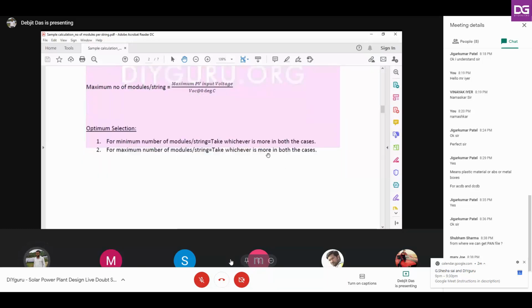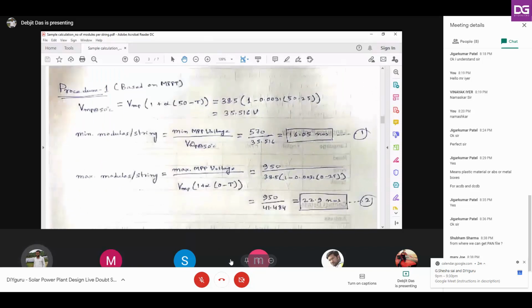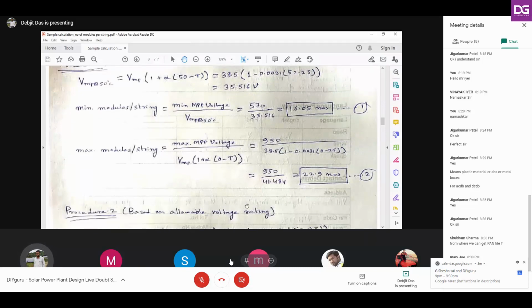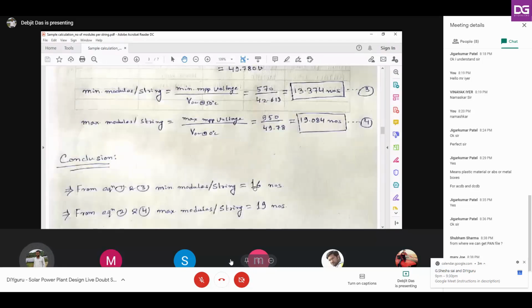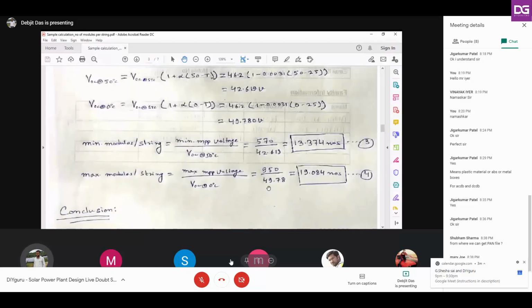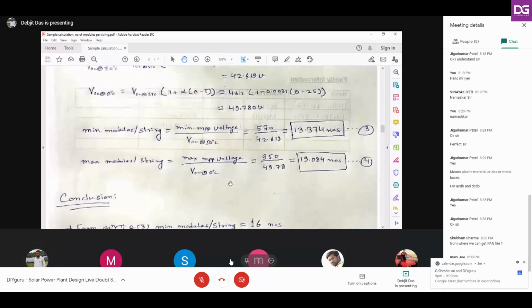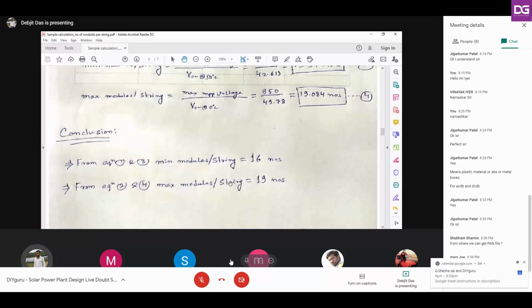Okay. So I have given a sample calculation here, taking the reference of a Vikram Solar make 325 watt peak module and a Sungrow 60 kilowatt inverter. Taking the combination of these two, I have given you a sample calculation. Many of you have commented that you are not getting notes in this section. Just go to that section again, a download link is provided there, and you will get the entire PDF. Following this, it will be more clear to you.